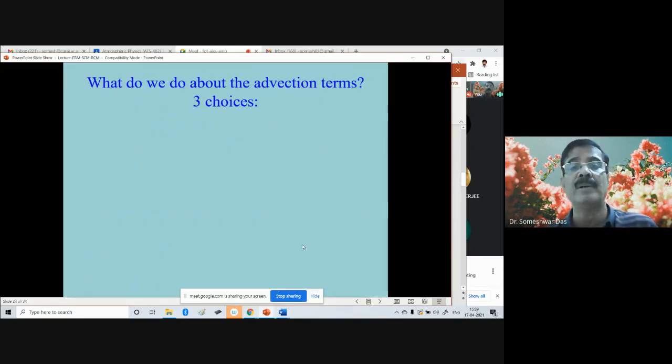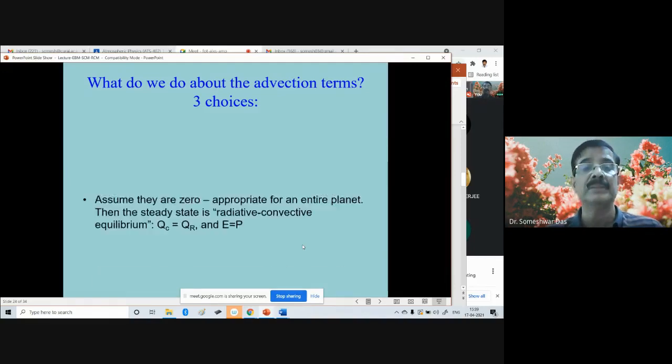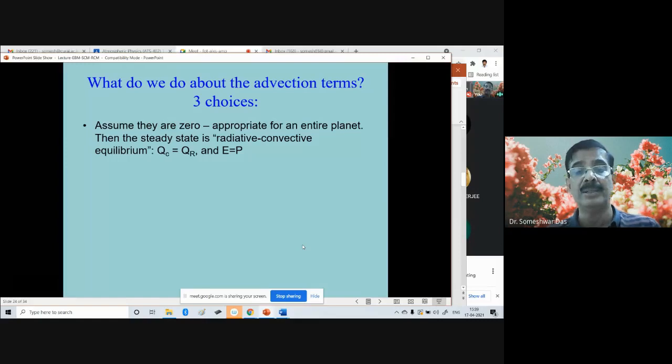So what do we do about the advection terms? We have got three choices. One is to assume that they are zero. That means you are not advecting anything into your column atmosphere. It's isolating your atmospheric column, not allowing anything to get advected from outside into that column. And whatever remains is only the vertical balance between incoming and outgoing.